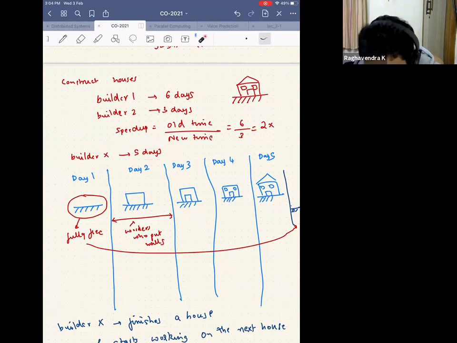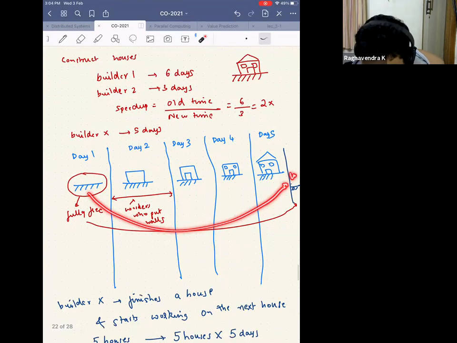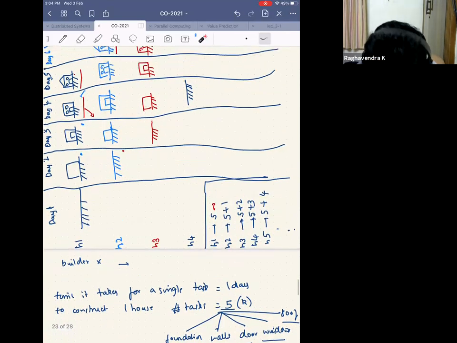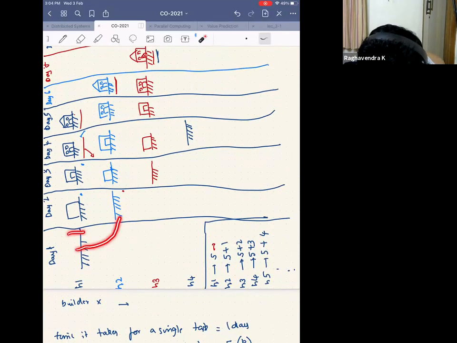But Builder Y came up with a better design. He said that the persons who are working on laying the foundation get free after day one, and they are specialized to do only foundation. So instead of them waiting for the entire 5 days and then starting house two, after finishing day one, the people who are laying the foundation will go on and start laying the foundation for house two.